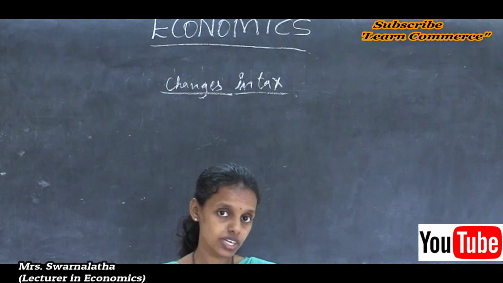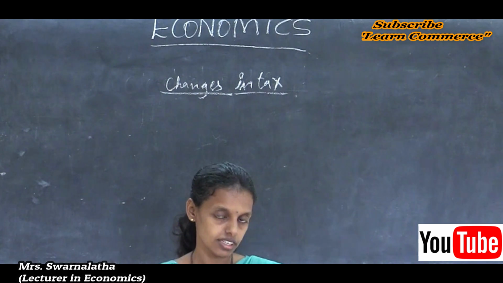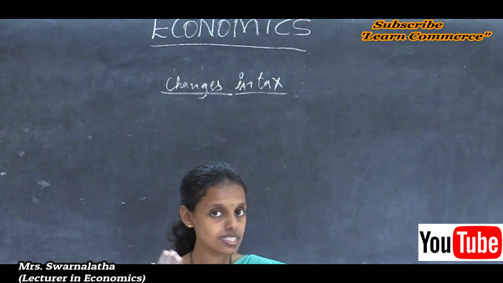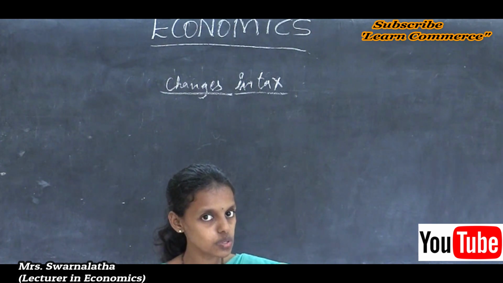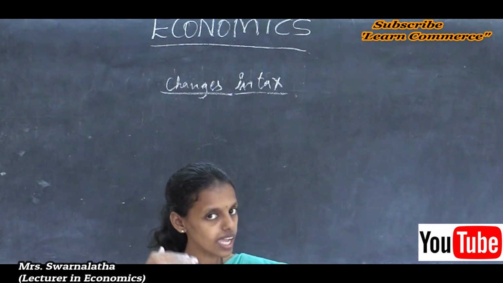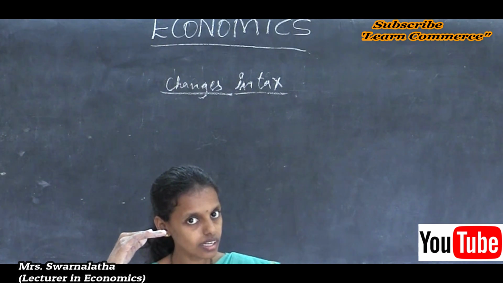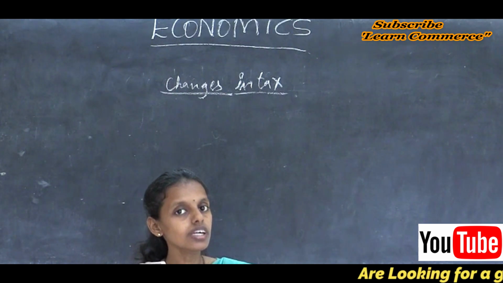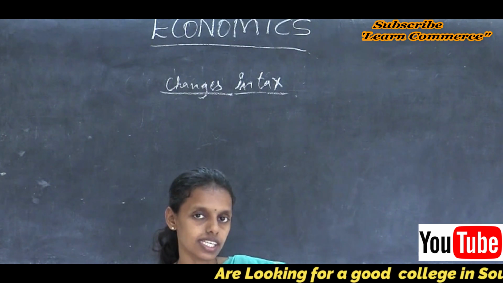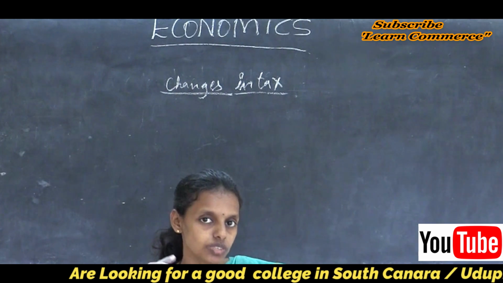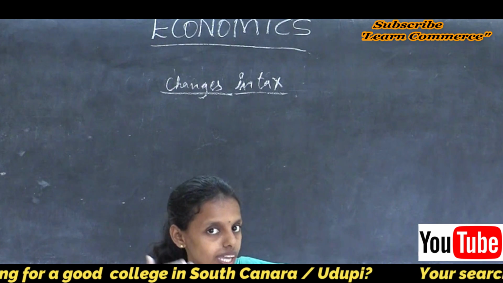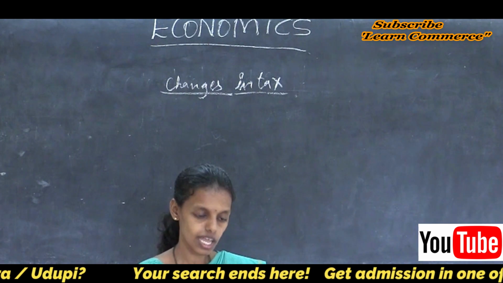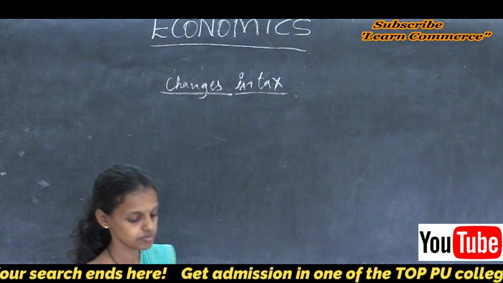If the tax rate increases sky high, then individual savings reduce, and thus demand for the commodity also reduces. When the tax rate is less, demand for the commodity increases, because income in the hands of the individual is more when the tax rate is less. This we can explain with the help of one figure.